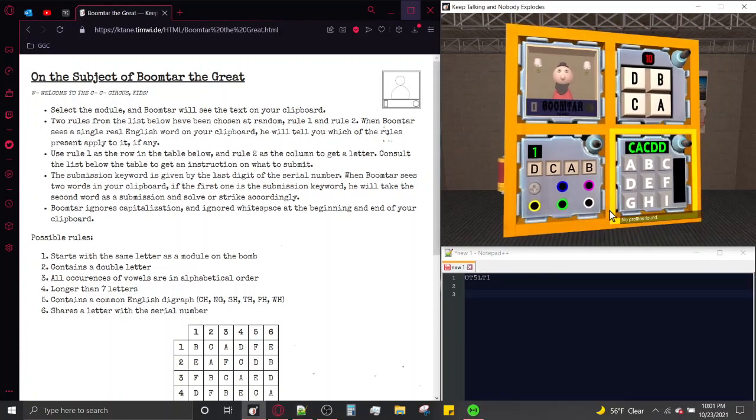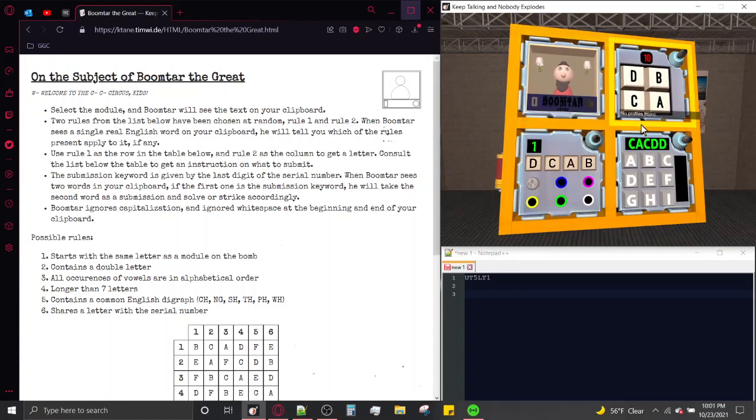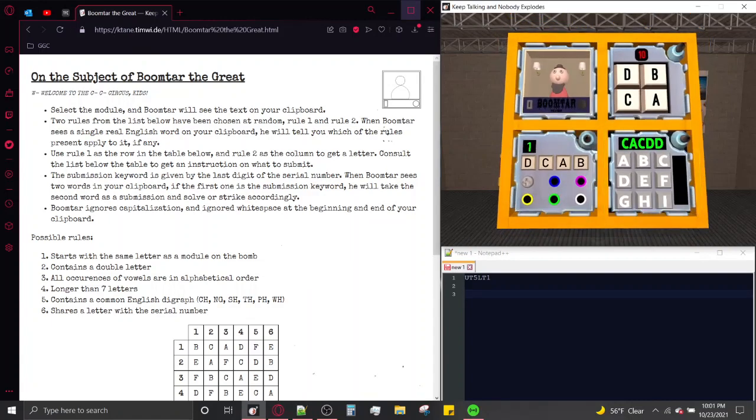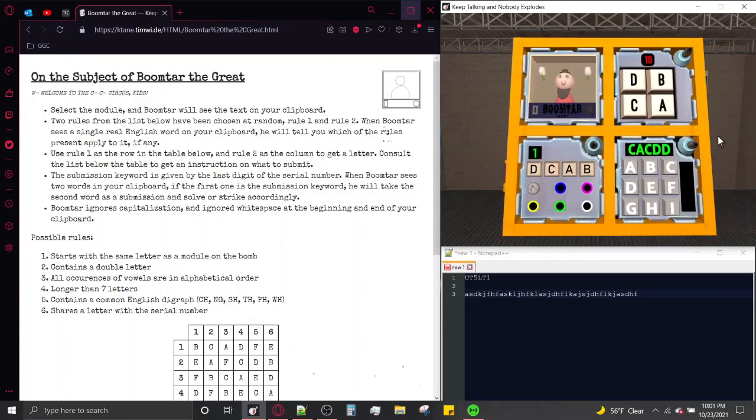So, when you have a Boomtar the Great module on the bomb, when you select it, the module will read your clipboard. So it's going to read this. When we click on Boomtar, he's going to say this is unintelligible because, well, it kind of is unintelligible. Unintelligible. Thank you, Boomtar.